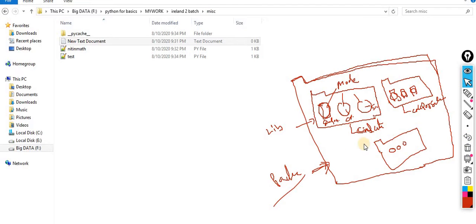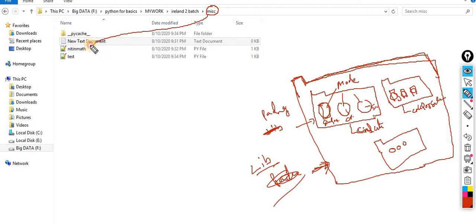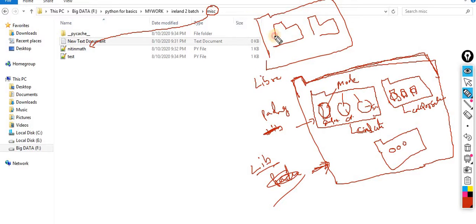Here the terminology is the same. This is called a package, and this entire outer folder is called the library. Sorry, kindly correct this yourself. This one is called the library. So what is a package? This MISC is a package because it contains this one. The similar folders I put into a single folder, so that folder is called the library. These folders are called packages, and these are called modules. That's it. This is the terminology behind that.